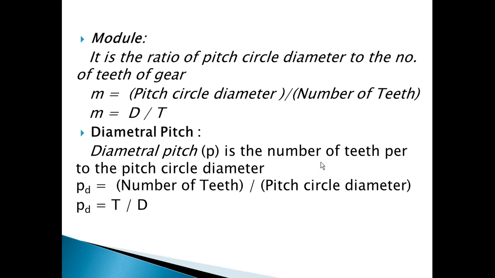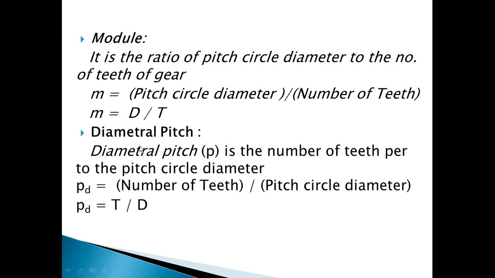Next, diametral pitch. What is my diametral pitch? Diametral pitch is nothing but the inverse of a module. What is the inverse of module? It means that it is the ratio of number of teeth to the pitch circle diameter, t by d. Over here you can see the module is denoted by m equal to d by t, and over here diametral pitch is denoted by p suffix d, it is equal to t by d, or number of teeth over pitch circle diameter. Why is there a difference? What is the difference between module and diametral pitch? Module is used in case of the SI system, generally by the USA, and diametral pitch is used by the UK, generally speaking. Otherwise, both have the same significance.